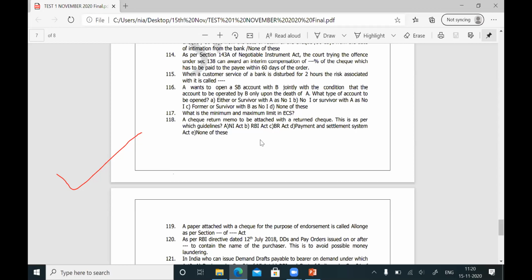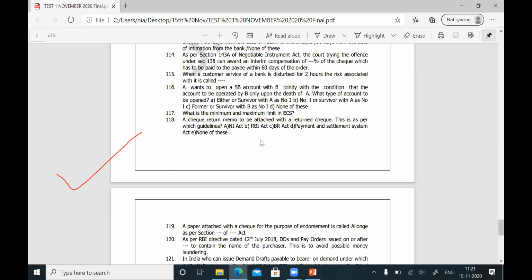Nowadays you are issuing the DD with the purchaser's name also printed, isn't it? All of us are aware of that. What is the purpose? To avoid money laundering. Then from which date are DDs issued along with the name of the purchaser? That question they asked last time.